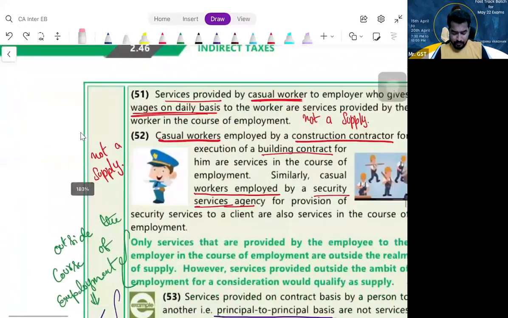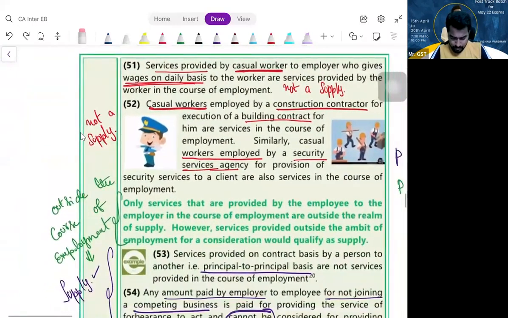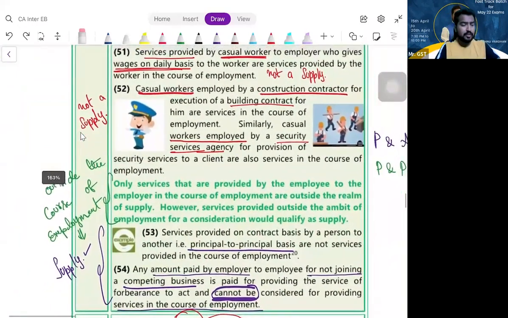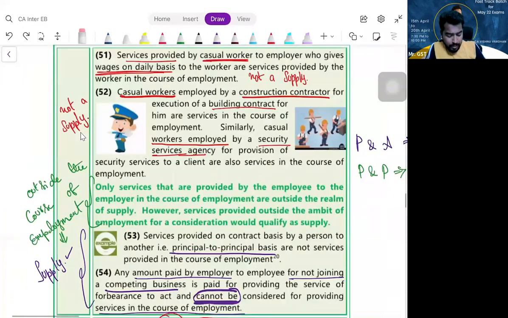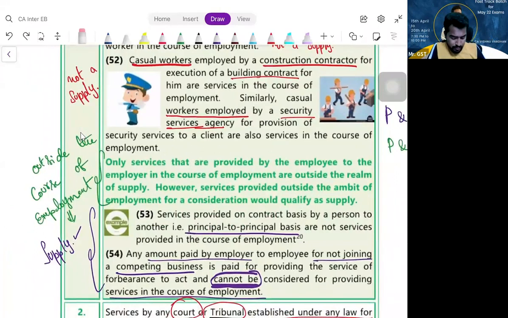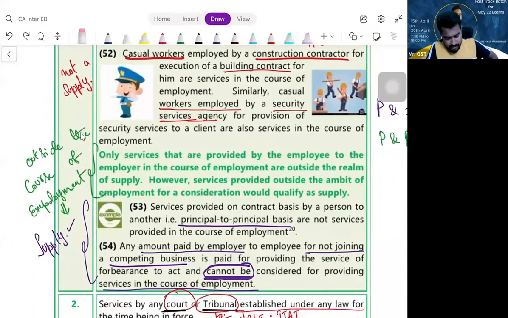So please understand, whether you are a casual worker or a daily wage worker, all this stuff. Whether you are a casual worker, whether you are a daily wage worker, you are an employee. So it is not a supply. But if you are doing something outside the course of employment, please understand it is a supply.